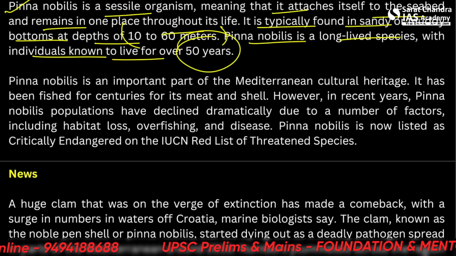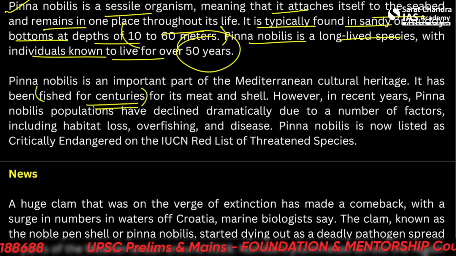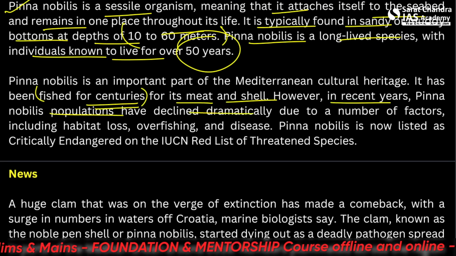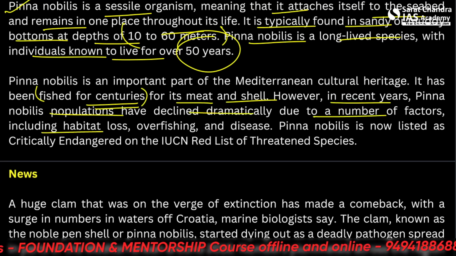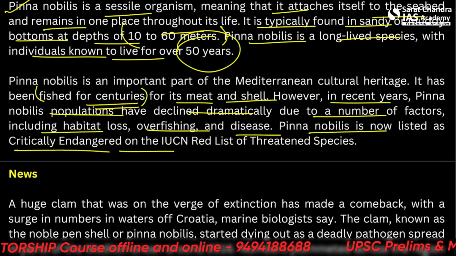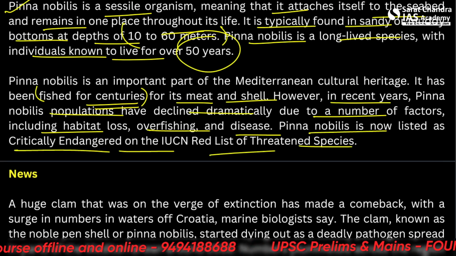So, what is the issue here? That it has been fished for centuries for its meat and shell. In recent years, Pinna nobilis populations have declined dramatically due to a number of factors, including habitat loss, overfishing, and disease. Pinna nobilis is now listed as critically endangered on the UN IUCN Red List of Threatened Species.